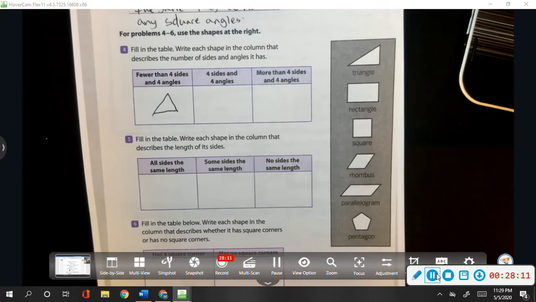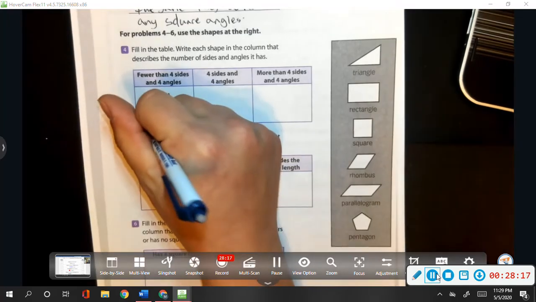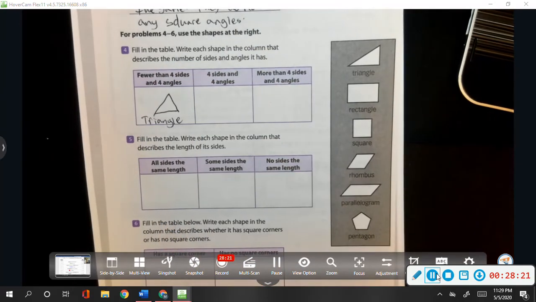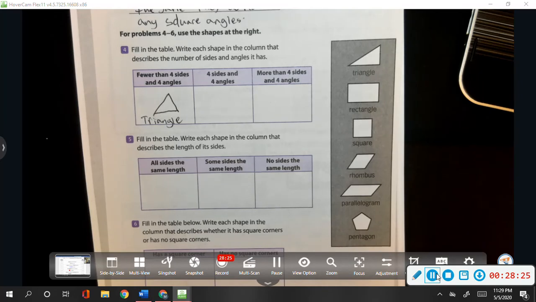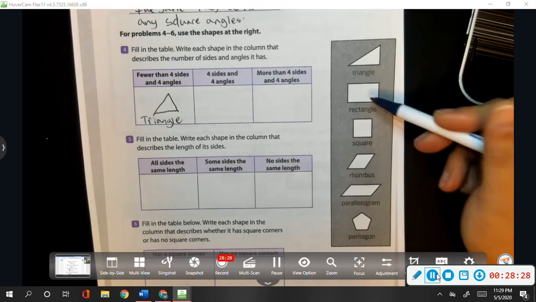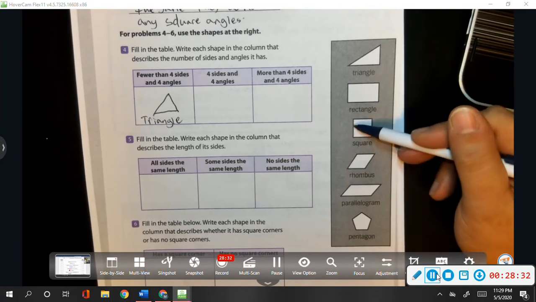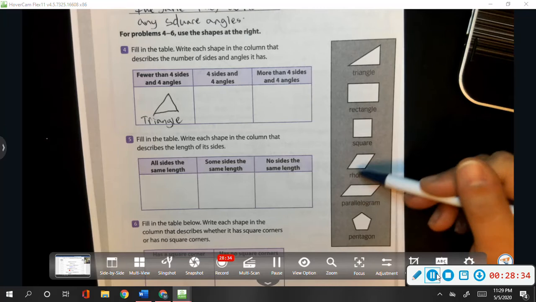What about 4 sides and 4 angles? We probably should write that in there too. What has 4 sides and 4 angles? Well, this is going to be more than one shape. We have 4 sides here, 4 sides here, 4 sides here, and 4 sides here.